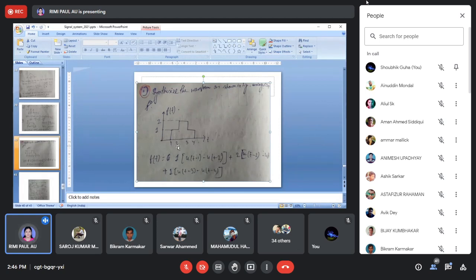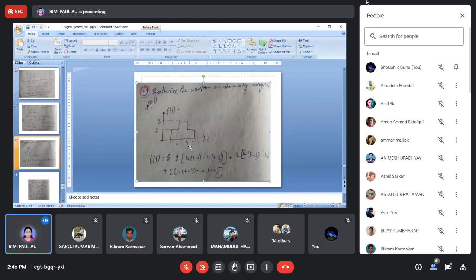Next, in the 2 to 3 zone, again another gate pulse function, so we can write u(t-2) minus u(t-3) multiplied with 2, because its magnitude is 2.